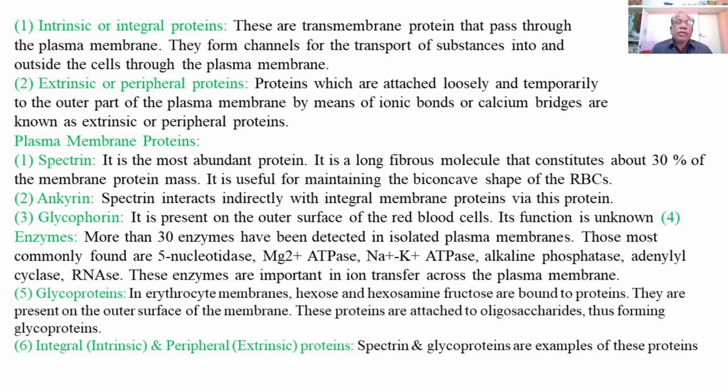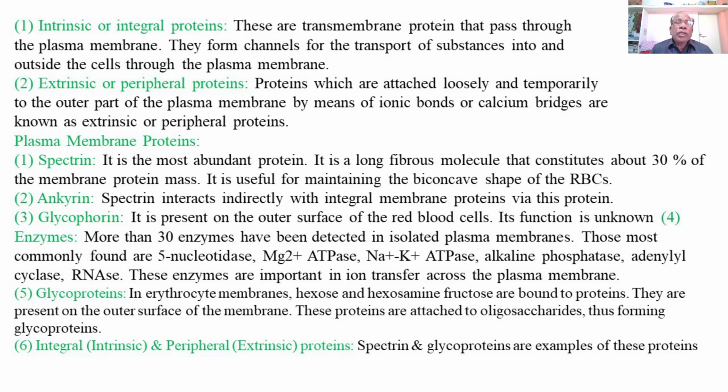So spectrin interacts indirectly with the integral membrane proteins via the protein called ankyrin.